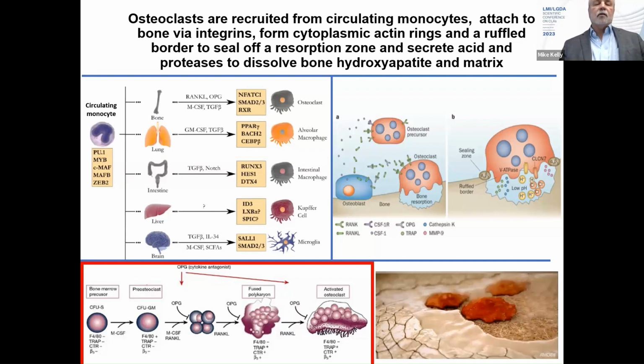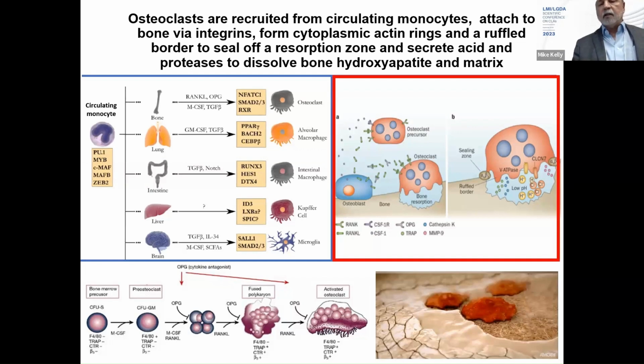The binding of RANK ligand to the RANK receptor sets off a program of differentiation that includes multinucleation and polykaryon formation, and finally results in the expression of multiple genes that are important for degrading bone. So here you can see that usually osteoblasts are the source of RANK ligand. They secrete this protein that binds to RANK on the surface of the circulating or recruited monocyte.